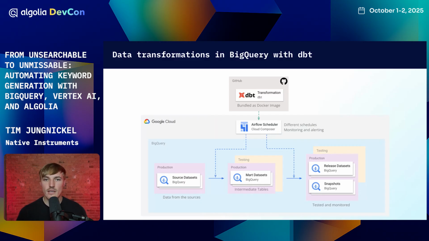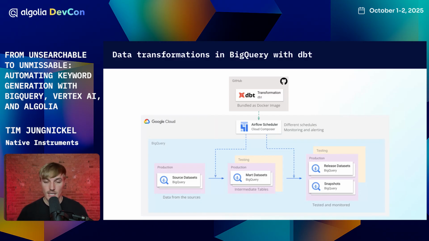And our data transformation is usually building on very, very defined, very standard steps. So the data usually comes in very raw. We call it source data. We then start to apply some business transformation, business logic. We then create a data mart, which are the data marts in the middle. And at the end, we might create a release data set, which is then used to power use cases like